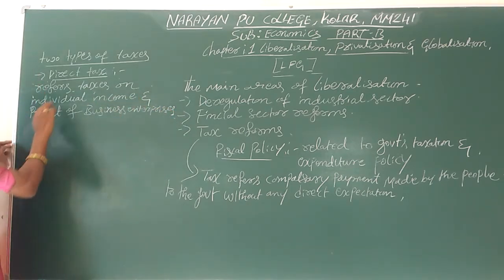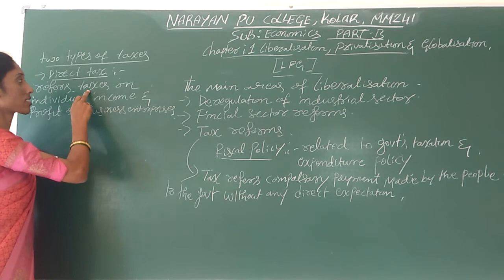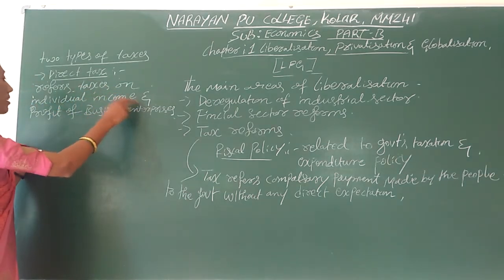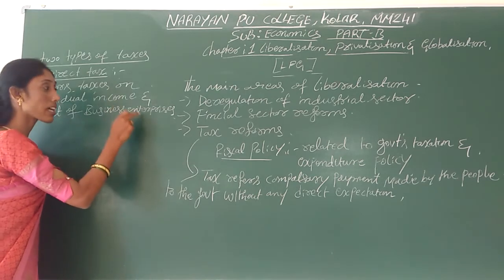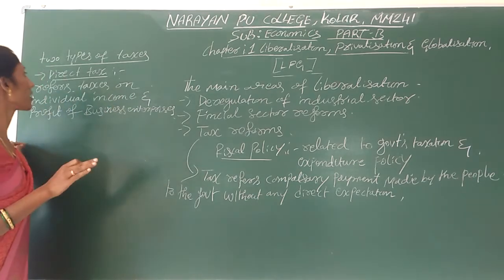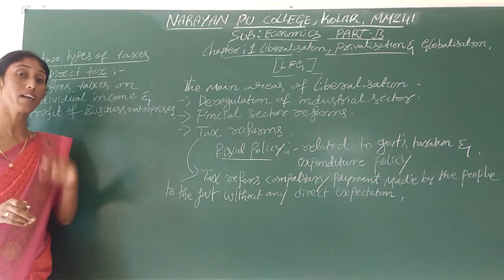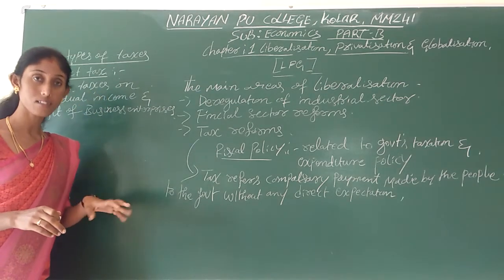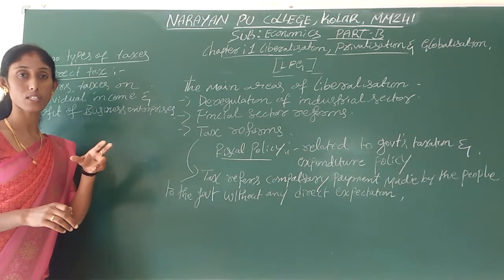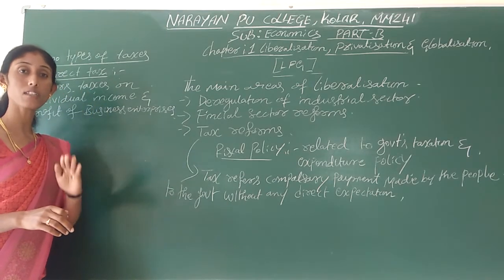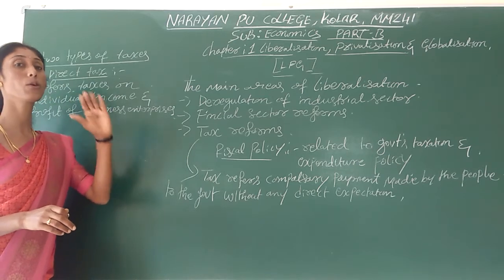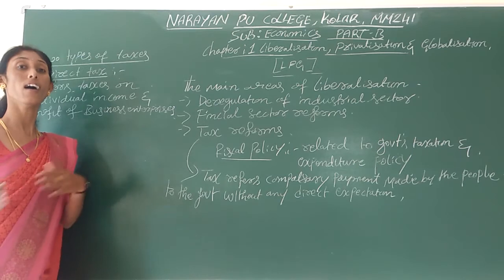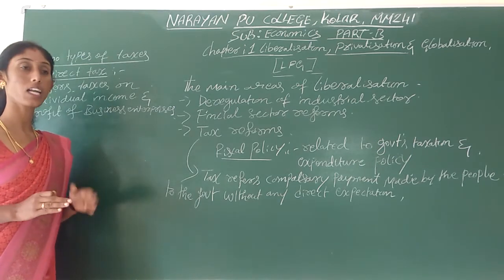Direct tax means the taxes which are levied on individual income and profit of the business enterprises is called a direct tax. And keep in your mind, direct taxes cannot be shifted to others. The person or institution on whom the tax is levied needs to pay the tax itself. We cannot shift the tax burden to others. Okay, that's why it is called a direct tax.